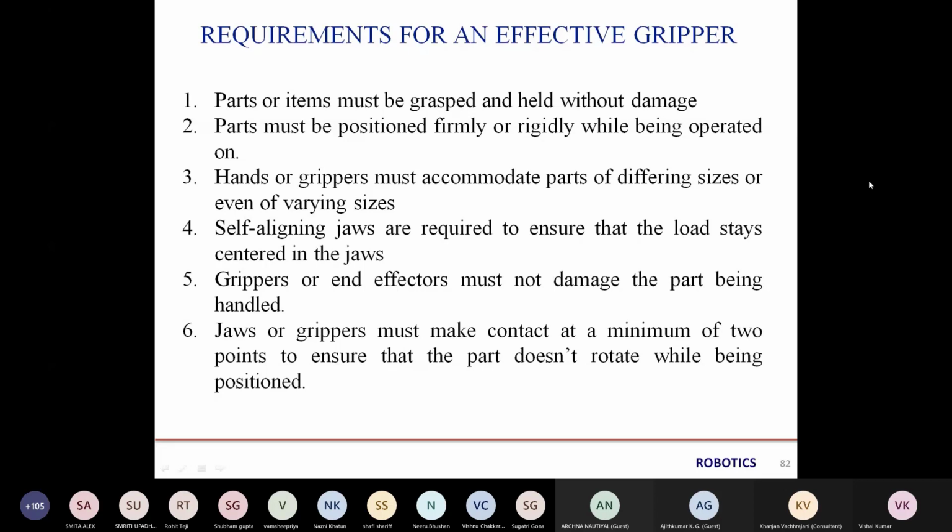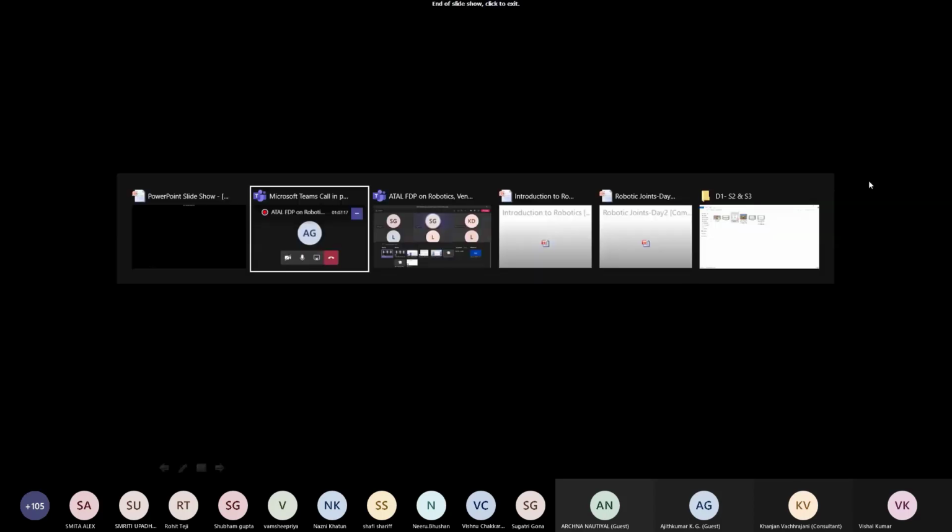And the jaw or gripper must make contact with a minimum of 2 points. Minimum 2 points means if we want to pick or grab any material, we have to make at least 2 contacts, and we can increase the points for better stability, to ensure that the part does not rotate while being positioned. So this is about the previous day. We will continue with the next day.